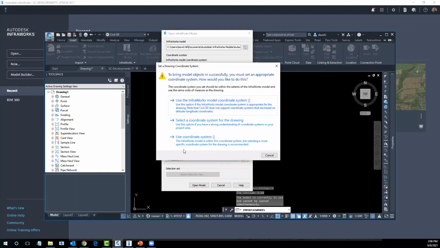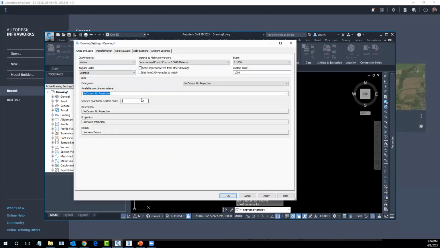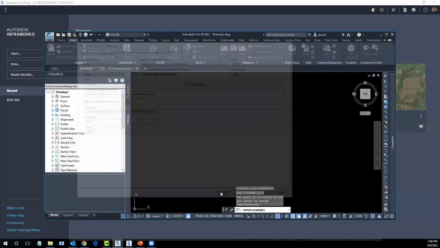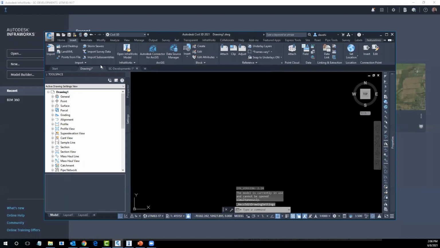All right, well, let's go right into the Civil 3D access. So UTM 83 dash N, UTM 83 dash 17, and we'll say okay, and then let's see, now we're getting that other error. Let's see if we can get the InfraWorks one. Okay, well, this one is not going to happen for me today, so let's bring in the other one.